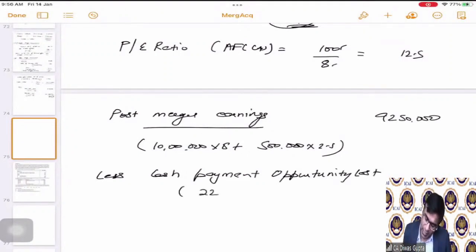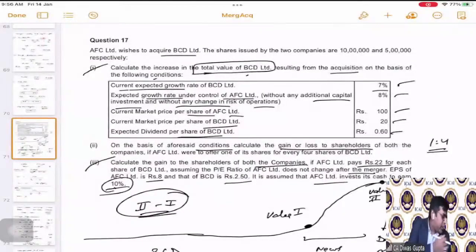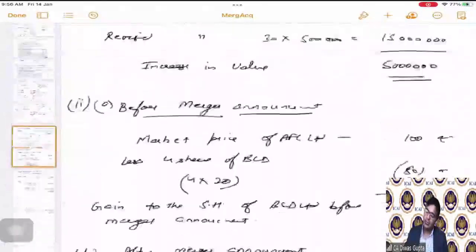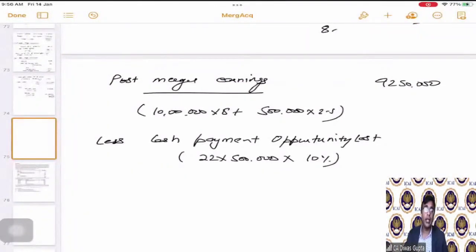Why? Because we are making a cash payment of 22 rupees on 5 lakh shares, and on that we would have earned easily 10%. Correct? See this one, 10%. So hence this amount has to be reduced. 22 rupees on 5 lakh shares at the rate of 10%. There is a 11 lakh rupees reduction that will happen in the total earnings going forward.